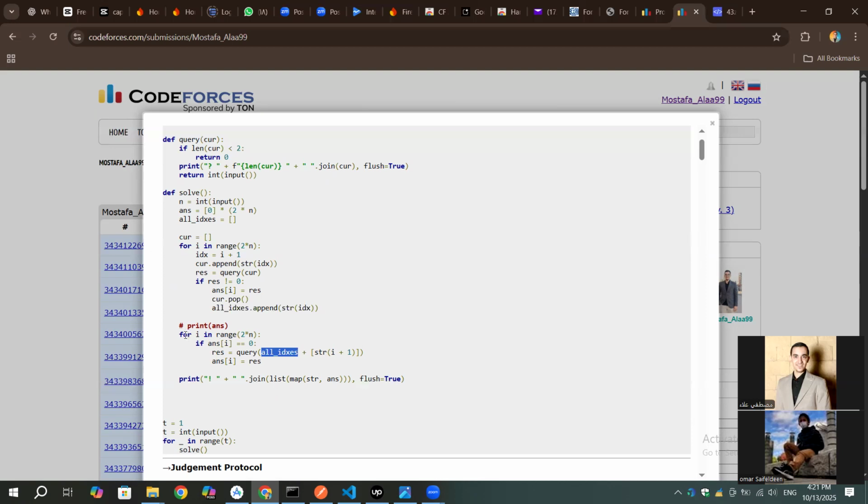Anyway, and then I'll do the other thing. If there's 0, which is similar to the question mark in my explanation, then I'll take its result from the query, and yeah, everything as I explained. Implementation is very simple for this problem. Then I'm just printing everything. Literally, that's it.